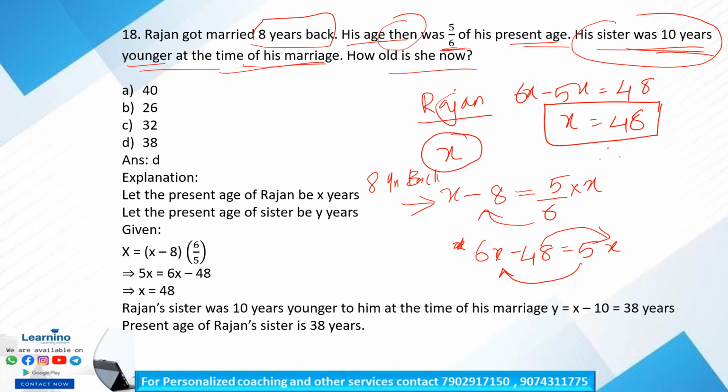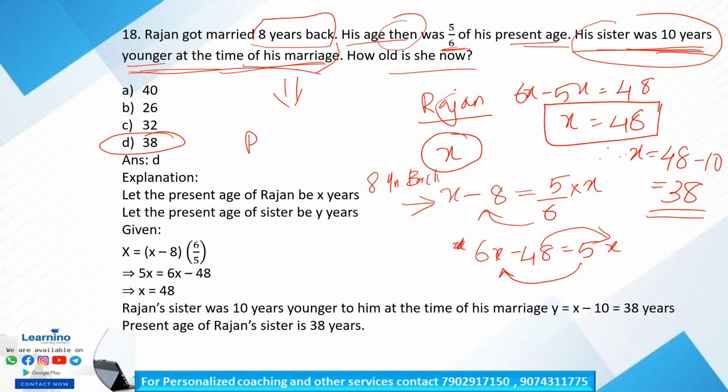Therefore sister's age is x equal to 48 minus 10, that is equal to 38. Clear? So option D is our correct answer. Clear? Yes, this line is for confusing you all. His sister was 10 years younger at the time of his marriage, implies that now also Rajan and the sister's age difference is 10. Okay, it is not meant only for 8 years back. Is it clear? Now also the age difference between Rajan and sister is 10.